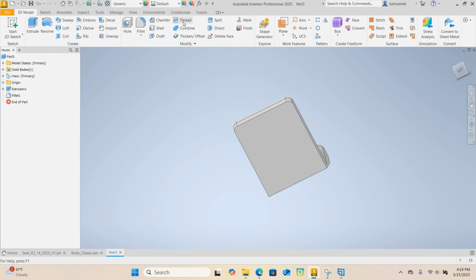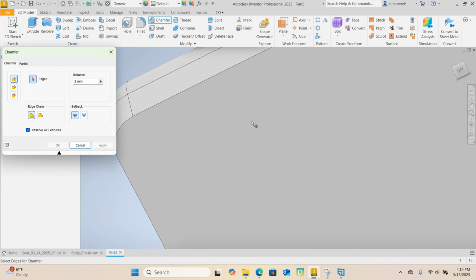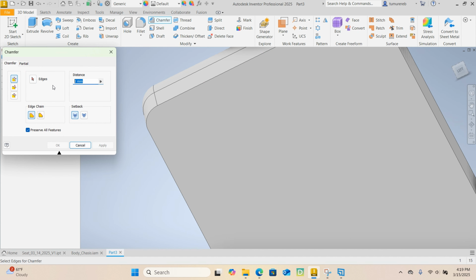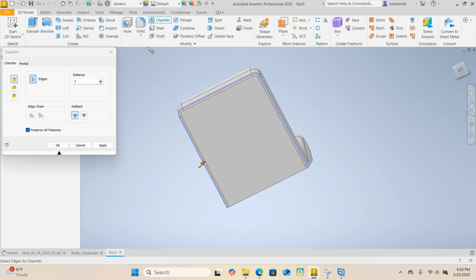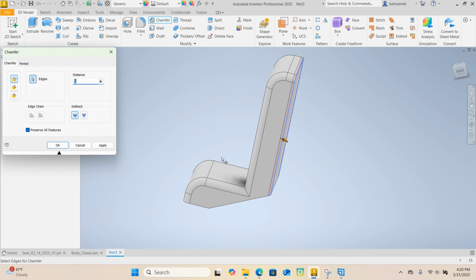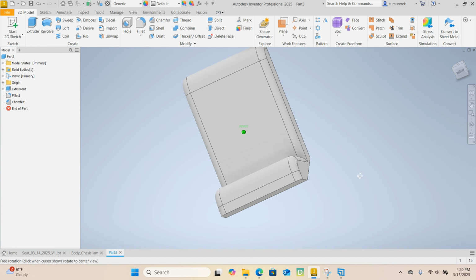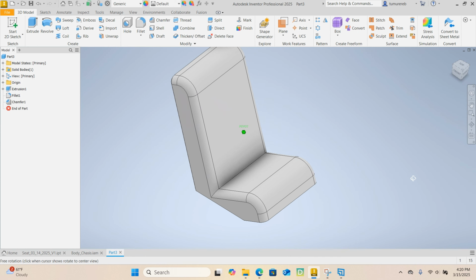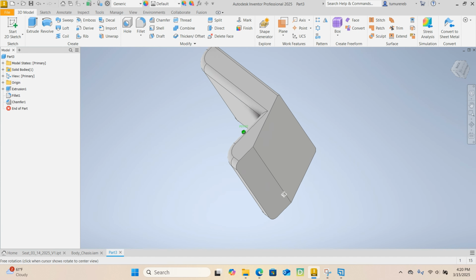We're also gonna apply a chamfer. This is just so you're comfortable with how to use these tools, fillet and chamfer. A distance of 1 is fine, apply and then select OK. There we are.